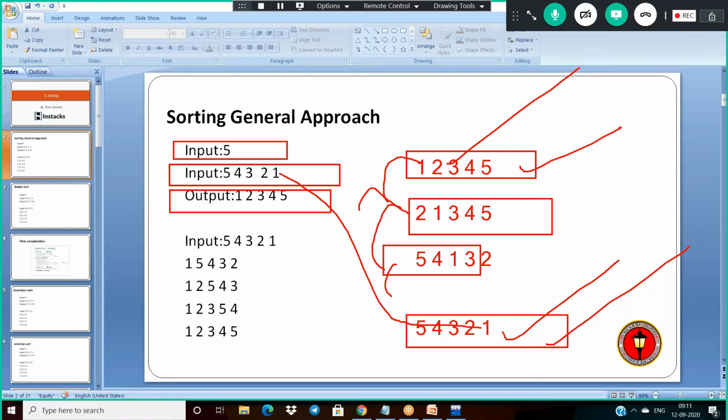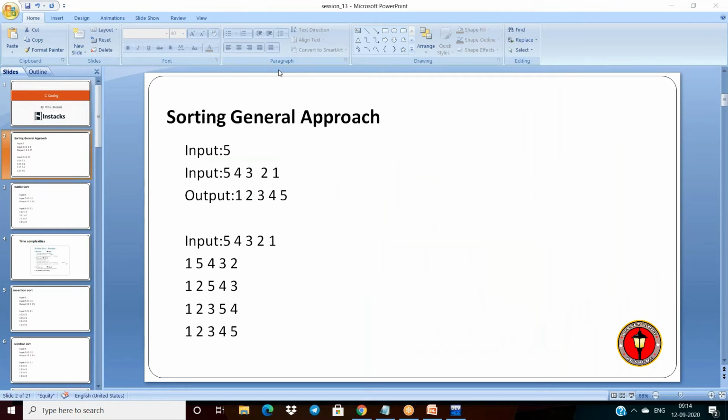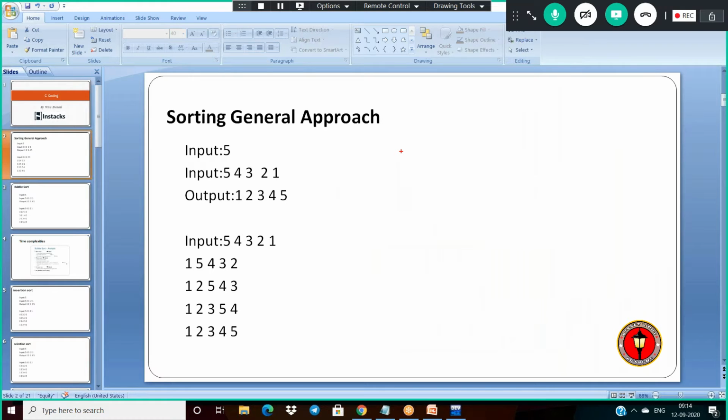Let us see how my intention works with these inputs, 5, 4, 3, 2, 1. Why? Because it consists of only 5 elements, so that is why I am taking this. Then how do we implement this approach? How do we use the general approach to get 1, 2, 3, 4, 5?